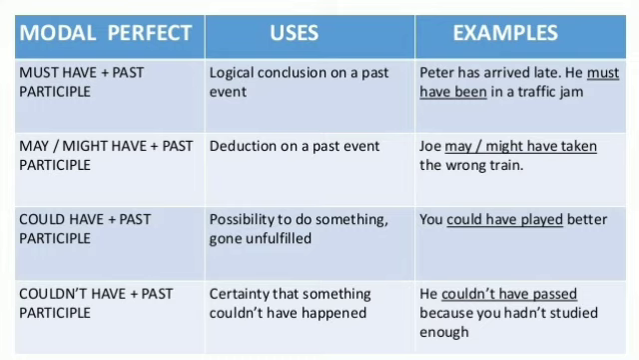Next modal is couldn't have plus past participle. So couldn't have modal is used for the certainty that something couldn't have happened. Let us see its example. He couldn't have passed because he hadn't studied enough.